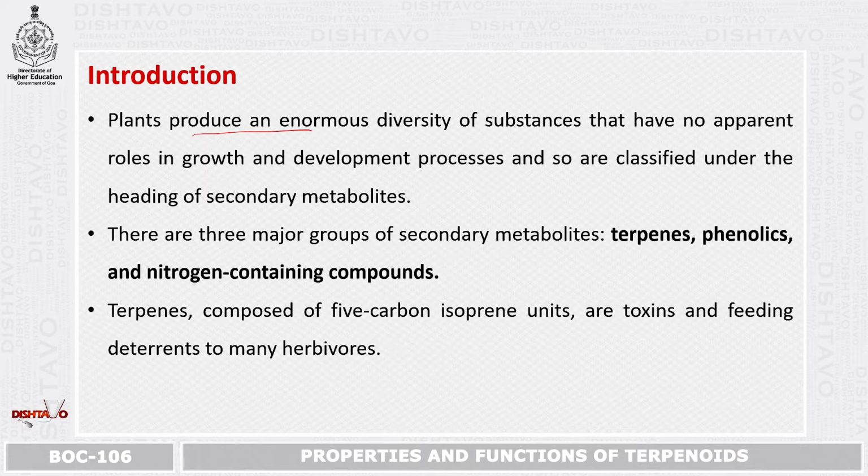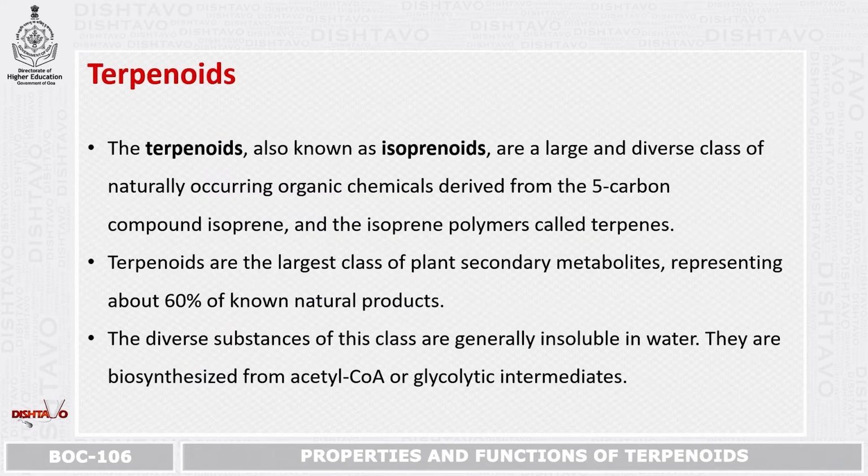These secondary metabolites are classified into three major groups, that is terpenes, phenolics and nitrogen containing compounds. As we are going to deal with terpenes, these terpenes are composed of 5 carbon isoprene units, and these are toxins and feeding deterrents to many herbivores.